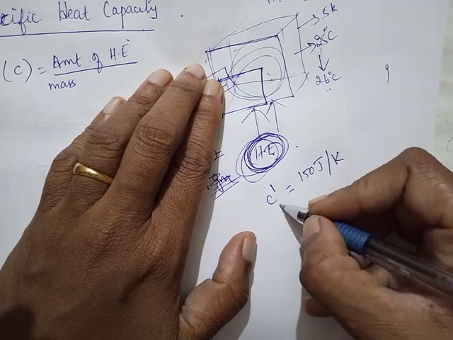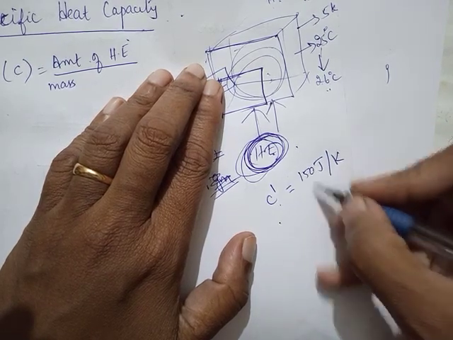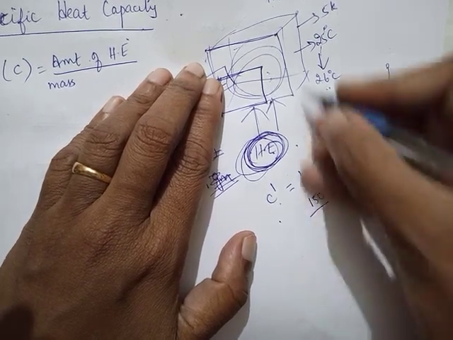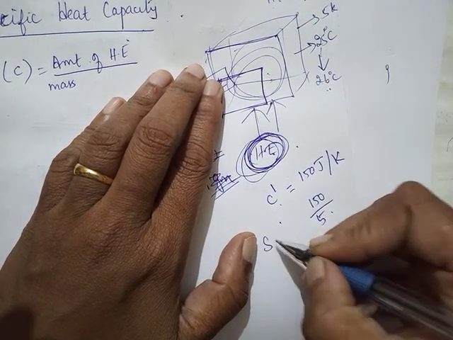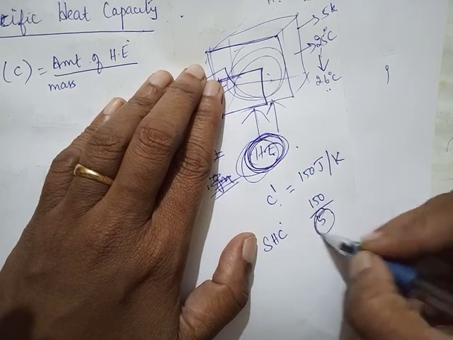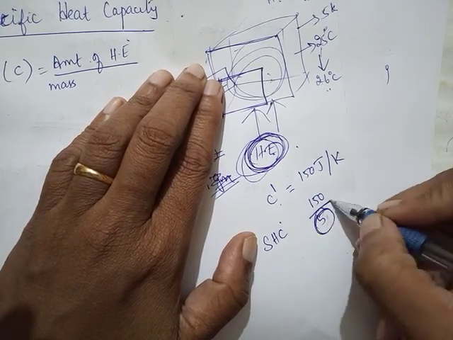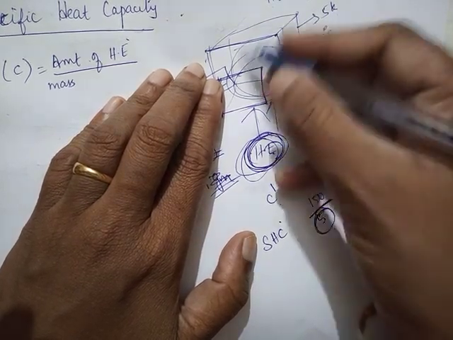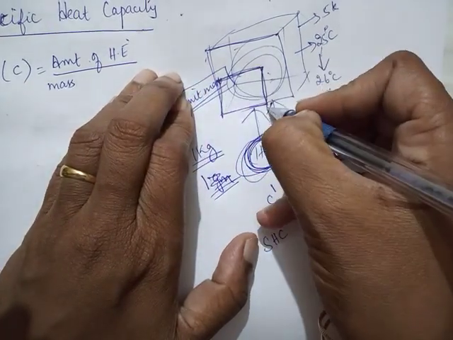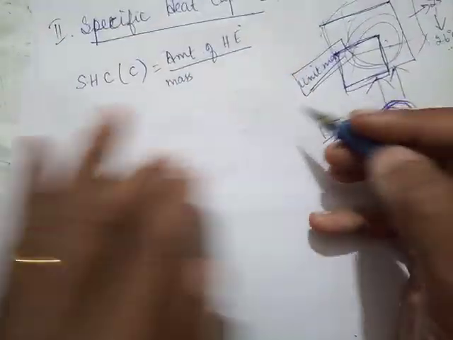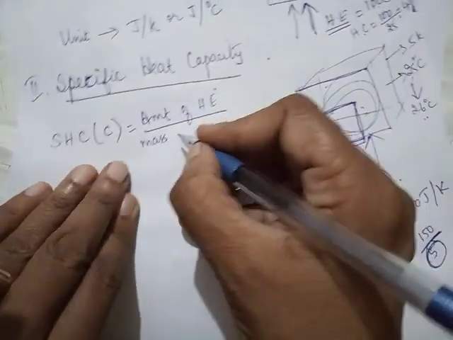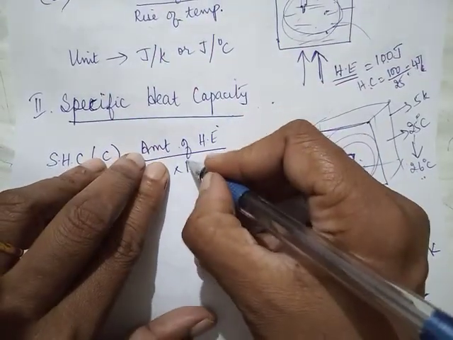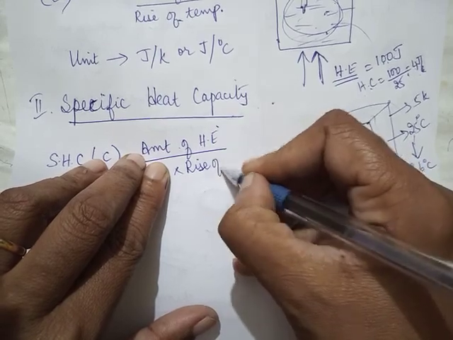Now, if I have to find specific heat capacity, what should I do? This 150, I have to divide it by 5 kg, because when I say specific heat capacity, I need for 1 kg. So I have to divide it by total mass. That will give me the amount of heat energy required to raise the temperature of 1 kg. So in this formula, mass upon rise in temperature is already there.